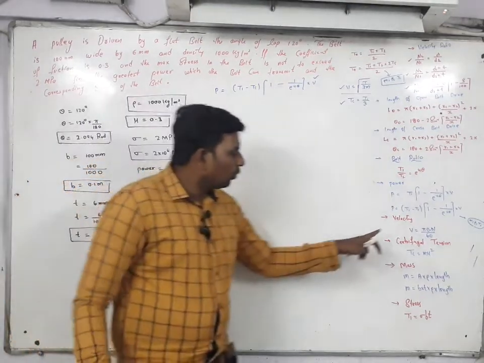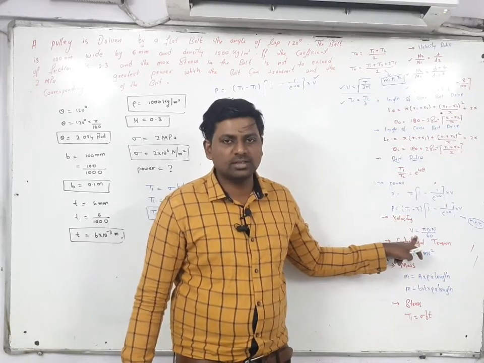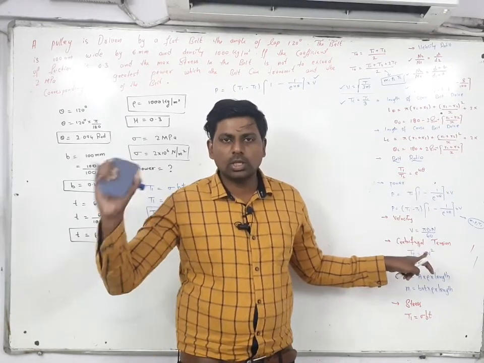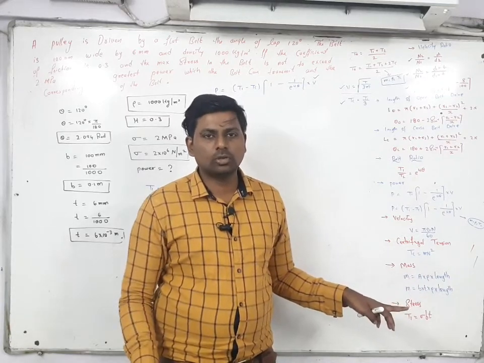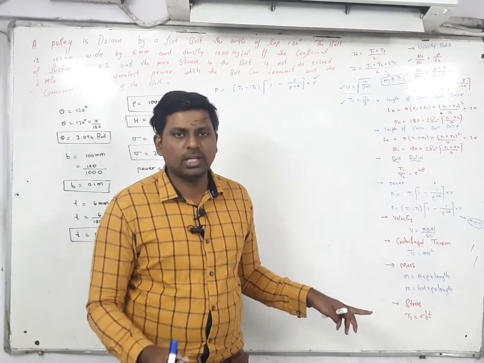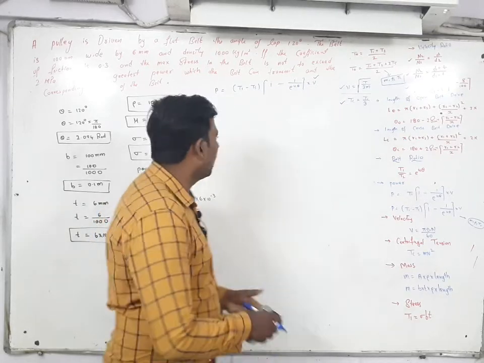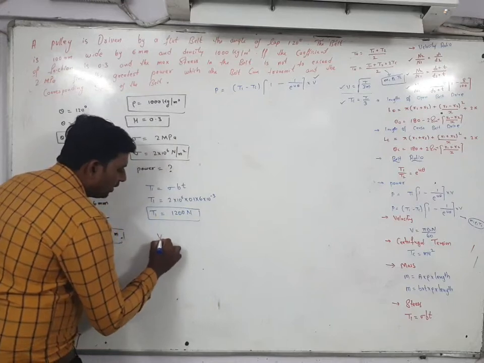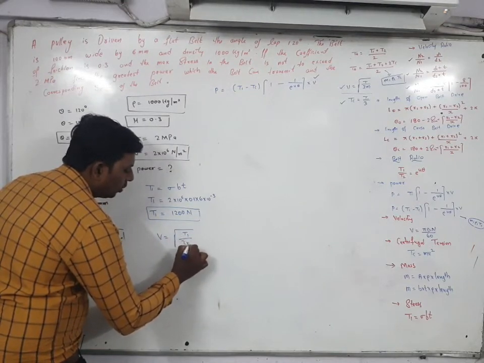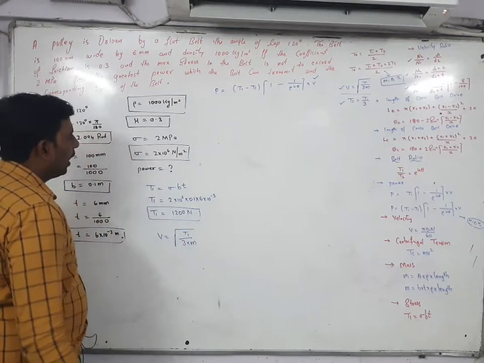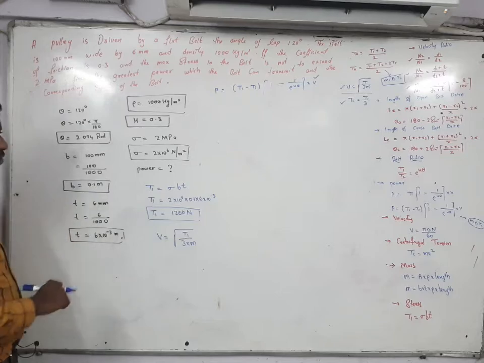Now I told you for finding the velocity, this is the formula. What is the formula? Pi dn by 60. But in this problem, in your given data, n value is not given, as well as diameter is also not given. So what you have to do? You have to select this formula. So V is equal to under root of T1 by 3 into m. M stands for mass, but here can you see anywhere mass? Mass is also not given.